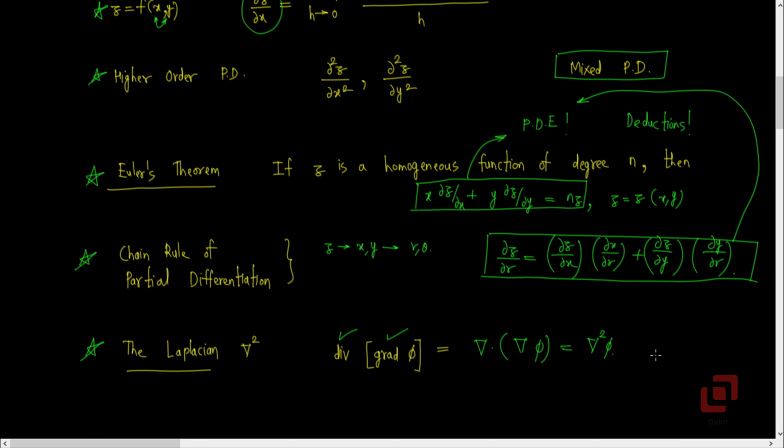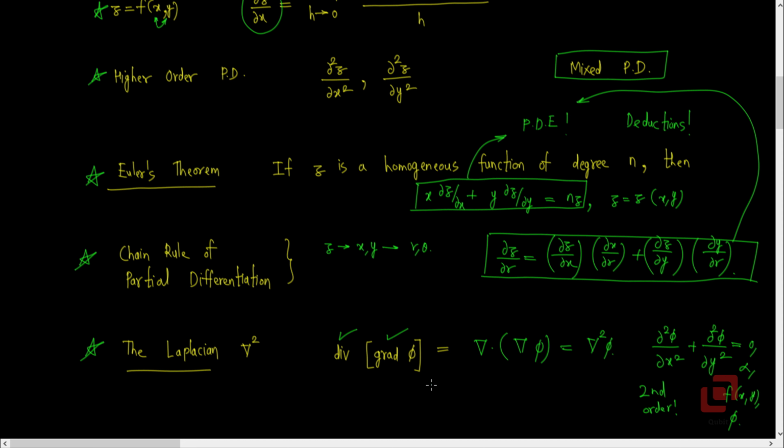In other words, if phi is a function of two variables, then del squared phi is ∂²phi/∂x² plus ∂²phi/∂y² equal to, well, it can be anything: 0, a constant, a function of x and y, or phi itself. Again we have a partial differential equation here, but this time it is of second order, as it contains the second order derivatives of phi with respect to x as well as y.